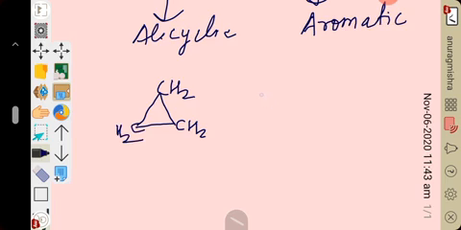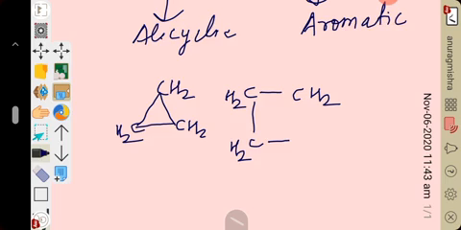Cyclobutane, a ring of, you can see, more than 3 carbons, but their property is similar to the property of aliphatic hydrocarbon, meaning open chain organic compound. That's why they are also known as carbocyclic compounds.